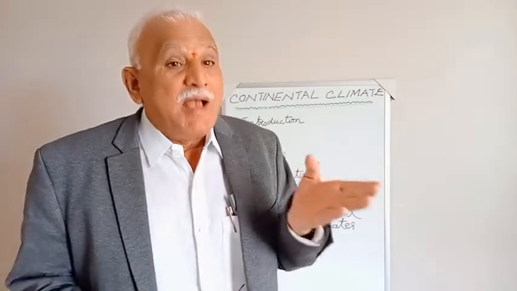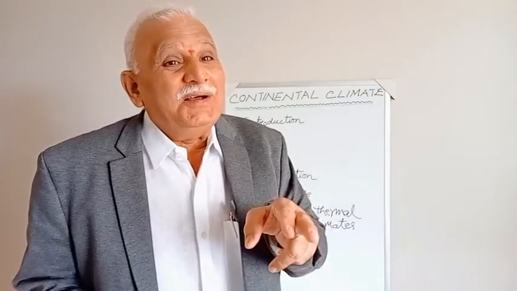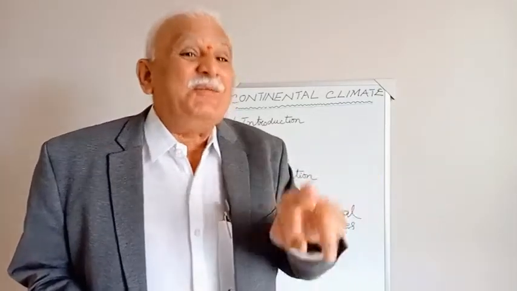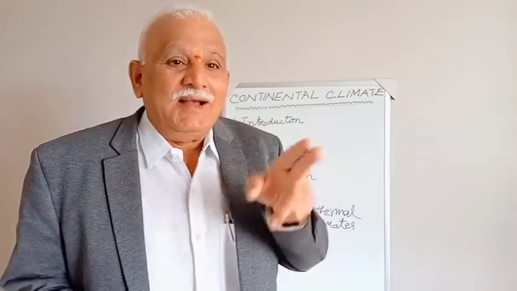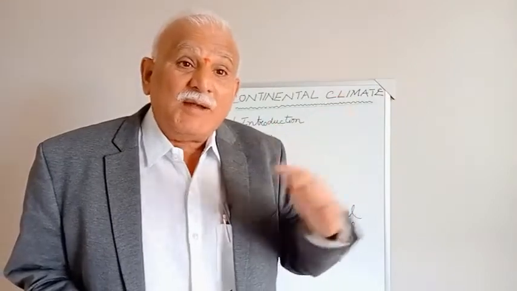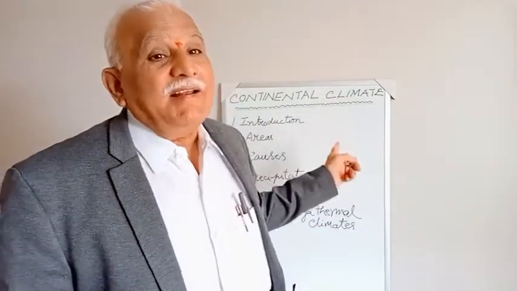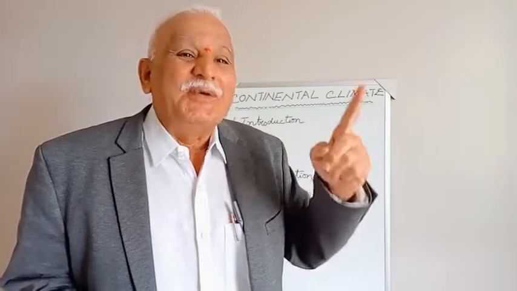Maritime climates are characterized by warm winters, mild or less severe summers. As far as maritime climate is concerned, warmer winters. Here in the continental climate, the winters are cool, very cool.